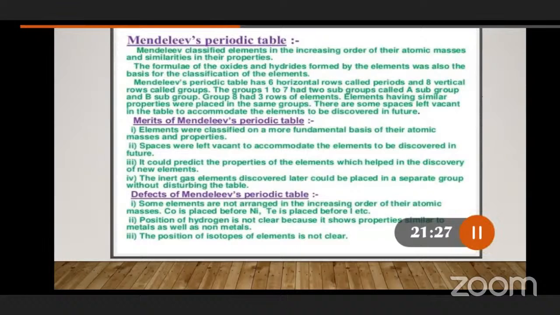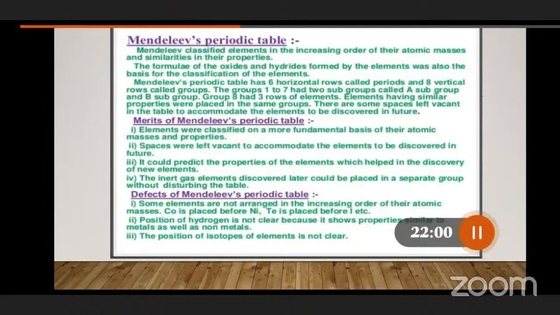Now a new scientist has come, Mr. Mendeleev. After the periodic table of John Newlands as well as Dobereiner's law of triads, a new scientist came into the theory. He suggested a new periodic table based on his views. What are his views and what ideas did he give? What type of periodic table did he construct? Any defects, any appreciations? What are the merits and demerits? Let us discuss and see.